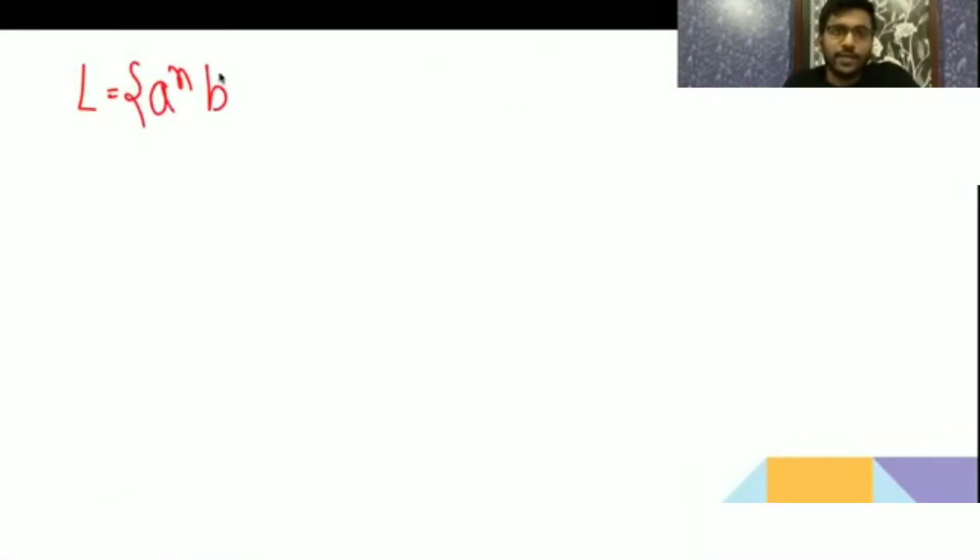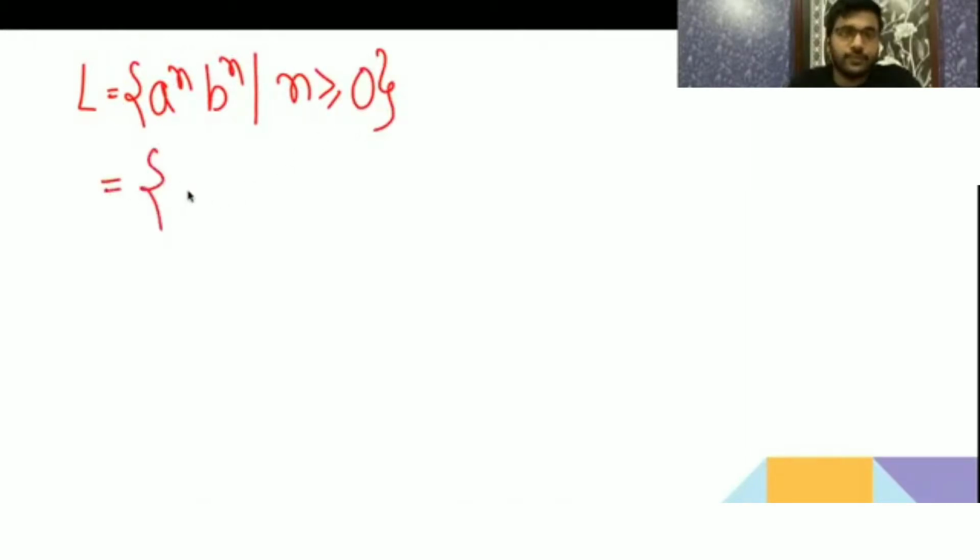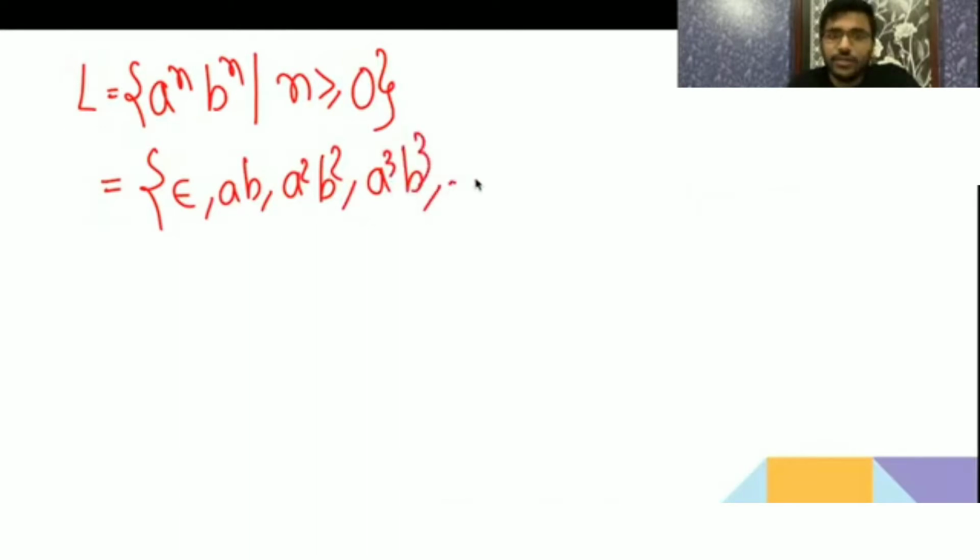a to the power n, b to the power n, n greater than or equal to 0. So it is having epsilon also, ab, aabb, aaabbb. You know that whenever you want to accept epsilon, what do you do? You make the initial state a final state. Okay. So you will make the initial state a final state.